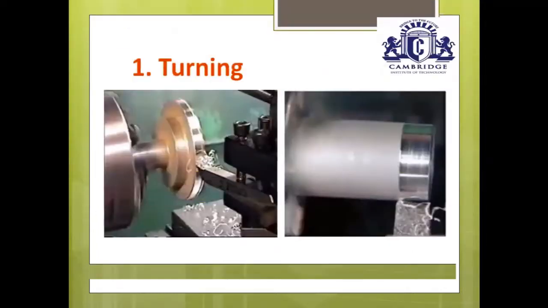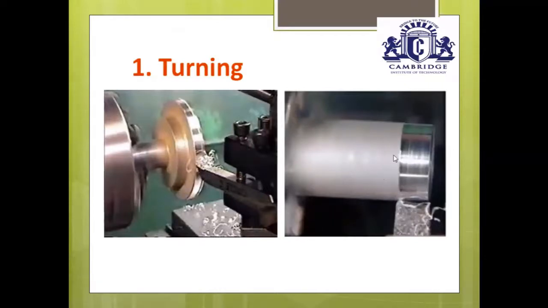You just observe here. This is a plane turning operation which is performed in the industry. This is a workpiece. One end of the workpiece is placed inside the chuck. This is a stationary single point cutting tool. Once you switch on the machine, the workpiece is continuously rotating. The stationary single point cutting tool moves nearer to the outer edge of the workpiece. Give depth of cut either 2 mm or 1 mm or 3 mm.